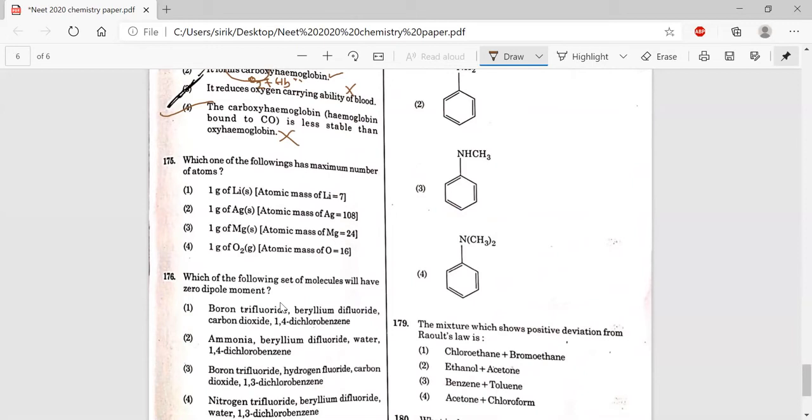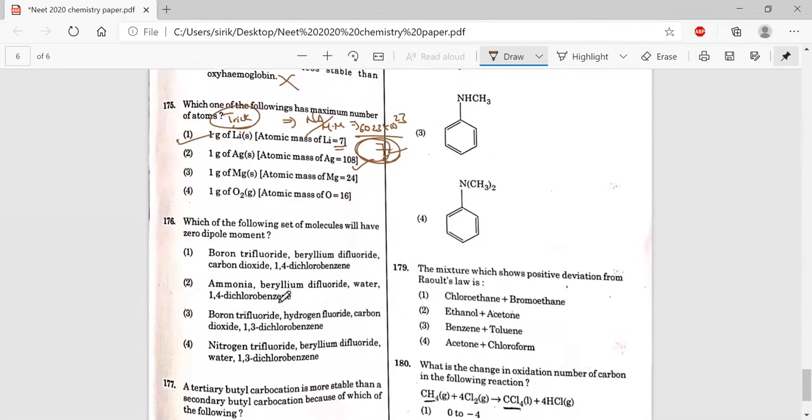Which of the following has the maximum number of atoms? So what is the simple trick to find the number of atoms? Number of atoms is equal to Avogadro number by molar mass. Avogadro number is the same in all the cases. Molar mass is very less in this case. So 6.023 into 10 power of 23 by 7. If you put a higher molar mass value, you'll get a minimum value. If you put a lower value in the denominator, you will get a maximum value. No need to substitute. By seeing, you can answer it.